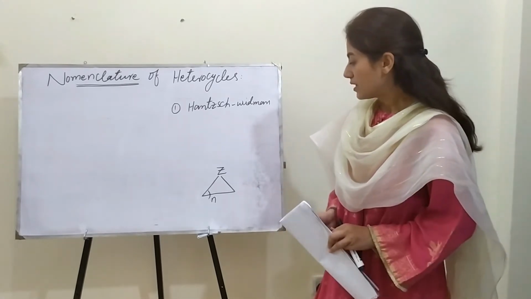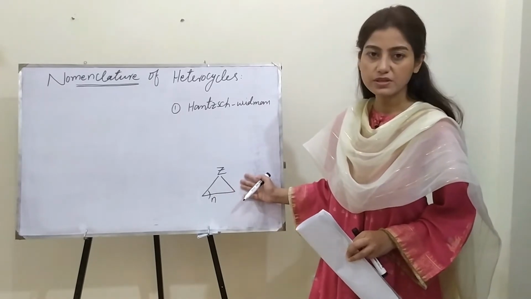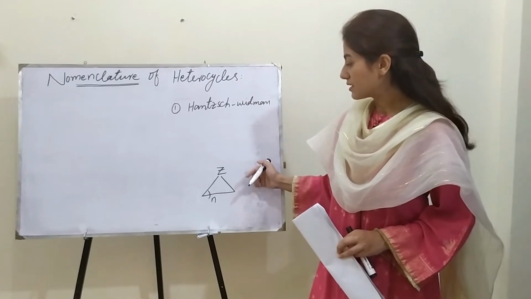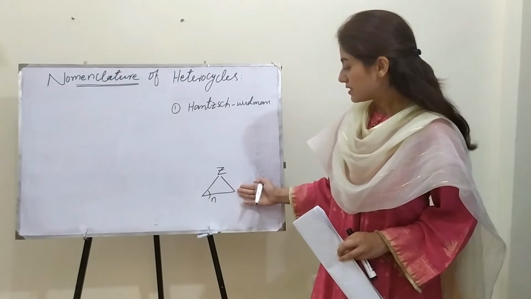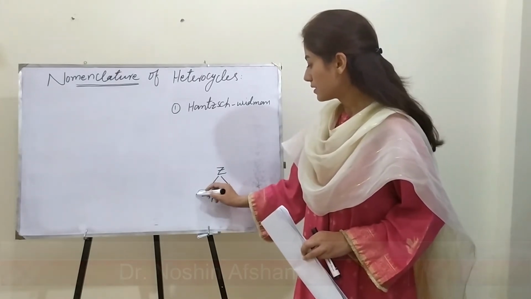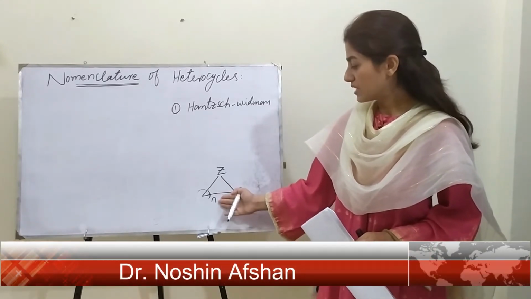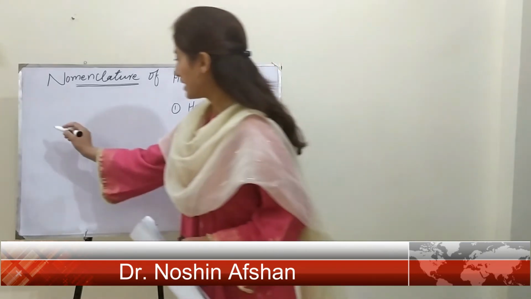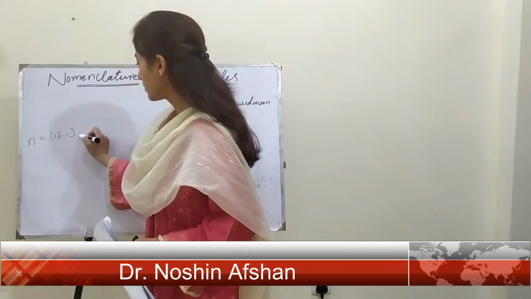According to this nomenclature, for example, there is a general structure representing the heterocycle. This is Z, CH2 and CH2. Any one CH2 group may be represented with the value of n, and here the value of n varies from 1, 2, 3.